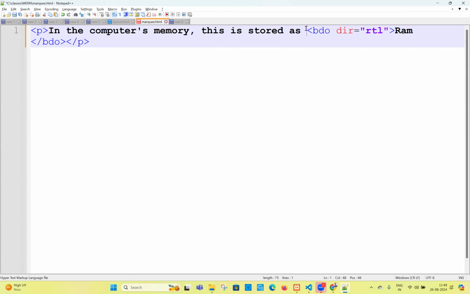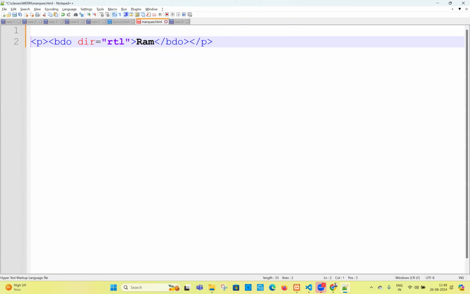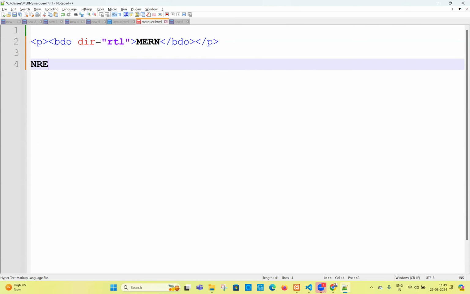So how can I represent the content like this? In an interview, if anybody asks you a question like this, how can I reverse a string by using HTML? What is the answer? Write the question, write the answer. How can I reverse a string using HTML? If you write something called MERN stack, in output, how will it be displayed? It will be displayed reversed like this in the output. Write this, no problem.